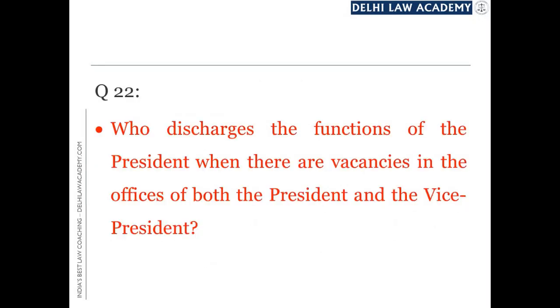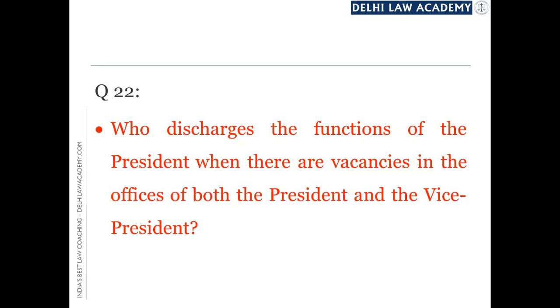Next question. Who discharges the function of the President when there are vacancies in the office of both the President and the Vice President? Now we are aware that when the office of the President is vacant, or if the President is unable to discharge his functions, then it is the Vice President who steps in and he will act as the President, or he will discharge the functions of the President.